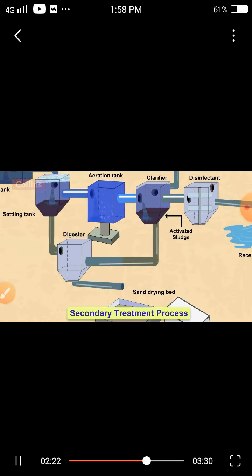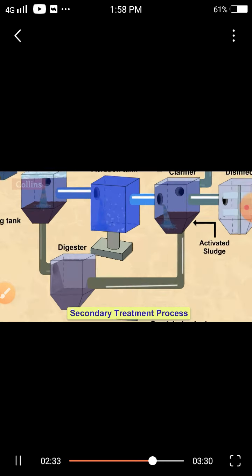The activated sludge so produced, along with the sludge produced in the primary process, is transferred to the digester, where it is decomposed by anaerobic bacteria. Biogas is produced in this process, which can be used as fuel or can be used to produce electricity.